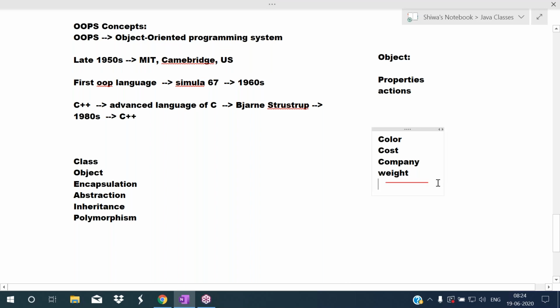These are called properties. Marker is the object. What is the color, what is the cost, which company manufactured it, and what is the weight of the marker? These are the properties.